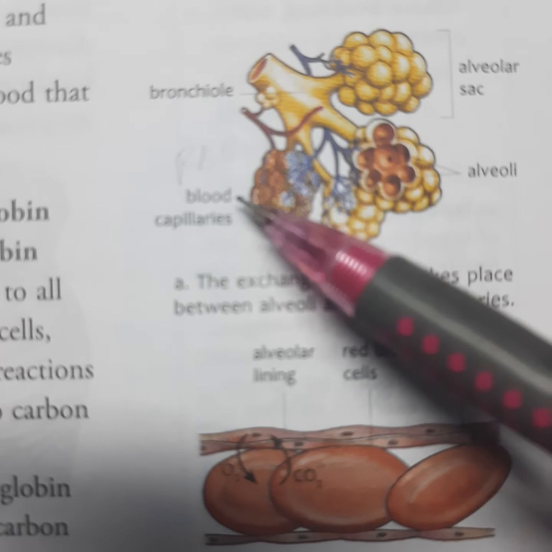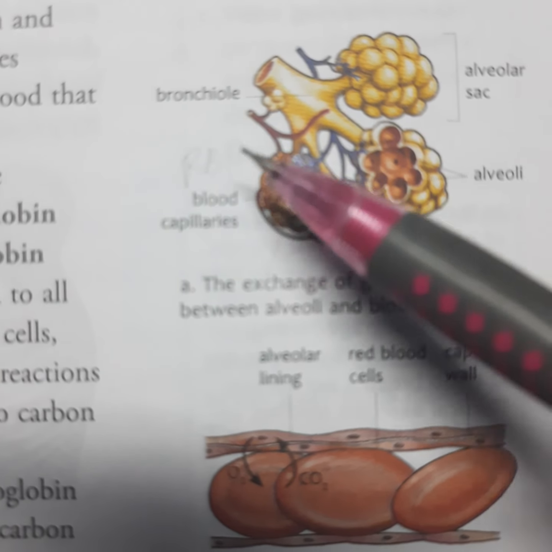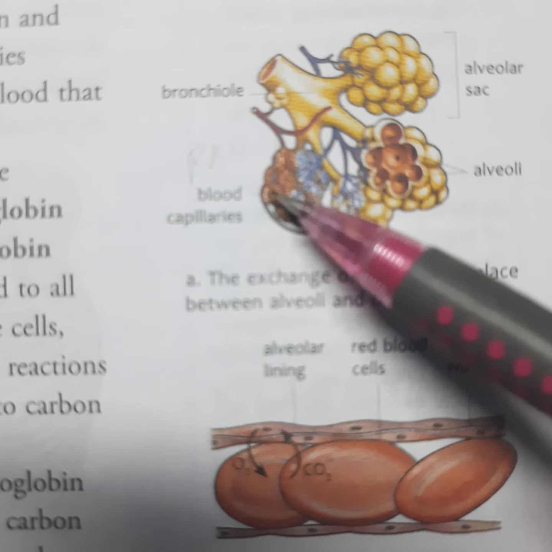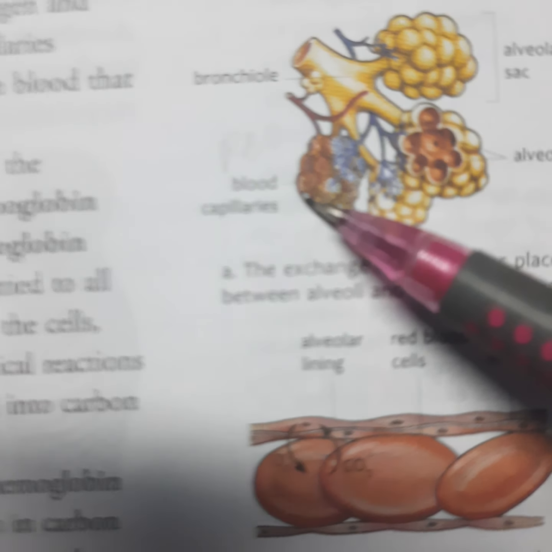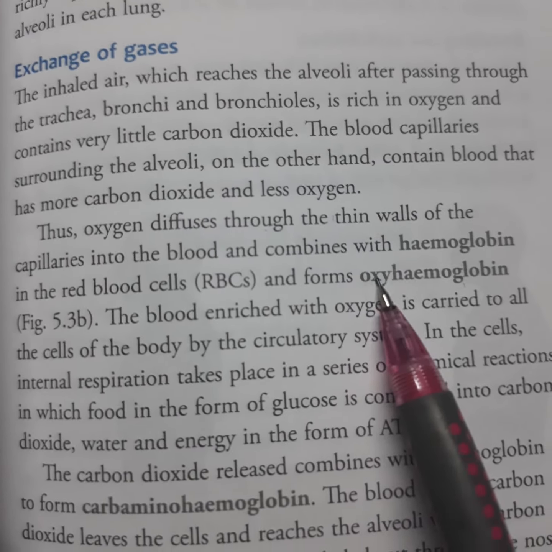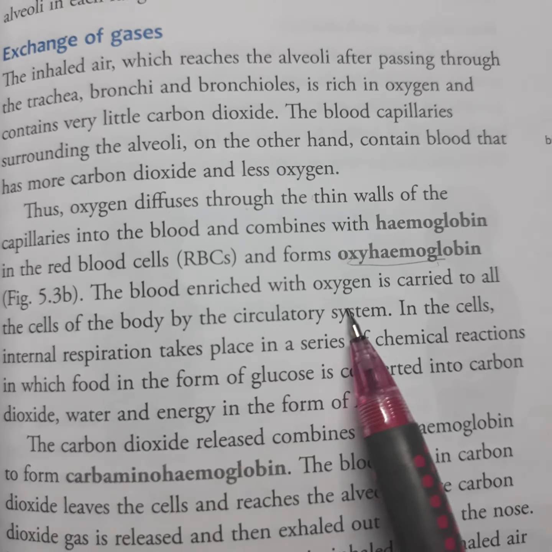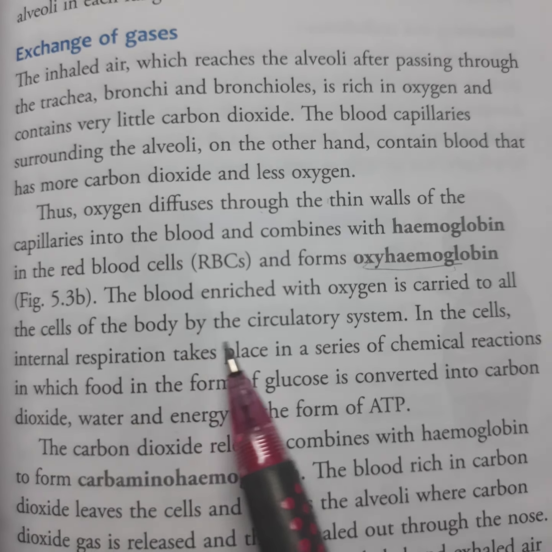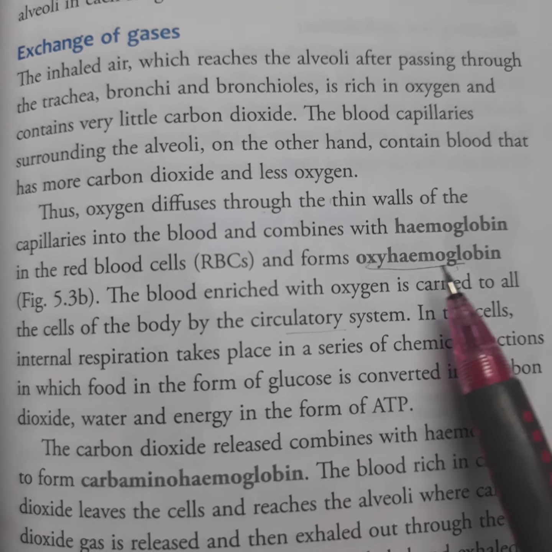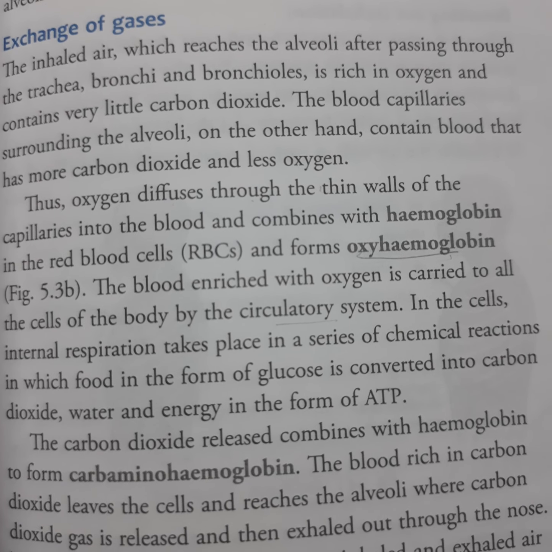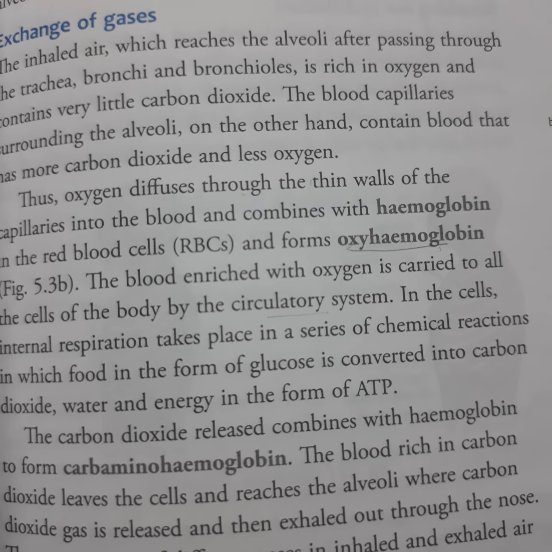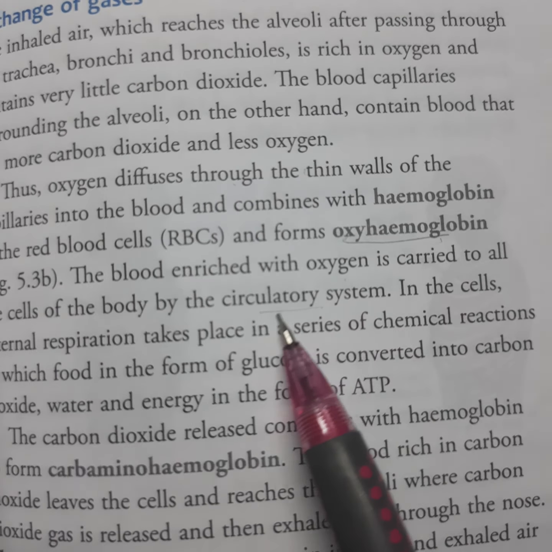Why is the RBC red color? Due to the presence of hemoglobin. When the oxygen comes in contact with hemoglobin, it forms oxyhemoglobin. The blood rich with oxygen from the air reaches all the cells of the body through the circulatory system. So the RBC goes and supplies all the cells of the body by the process of circulation.